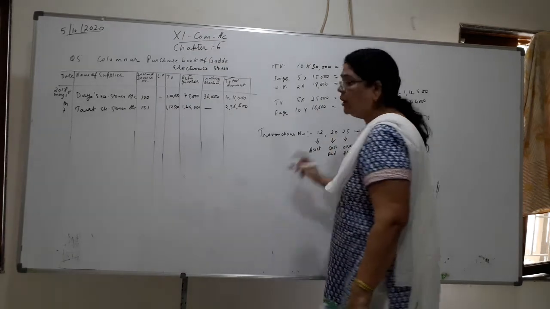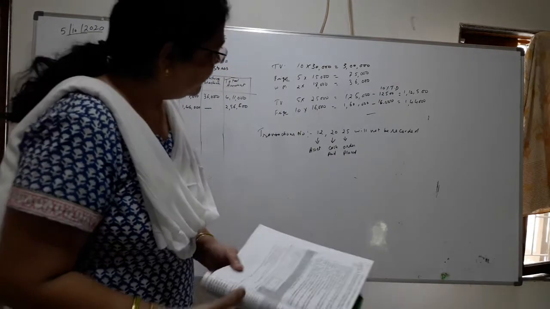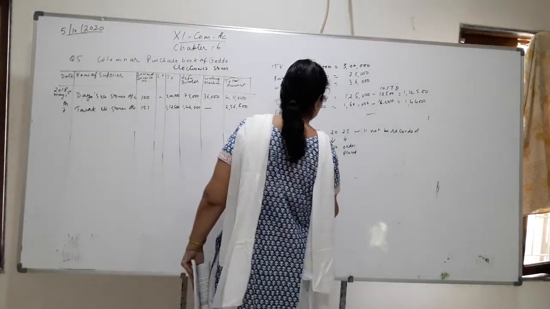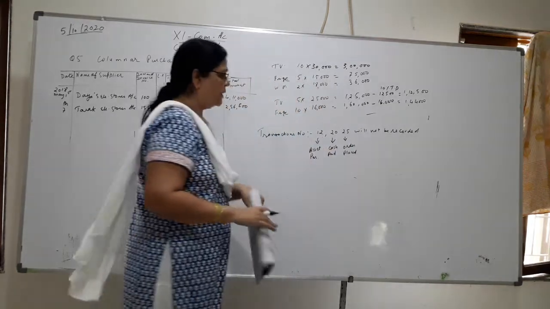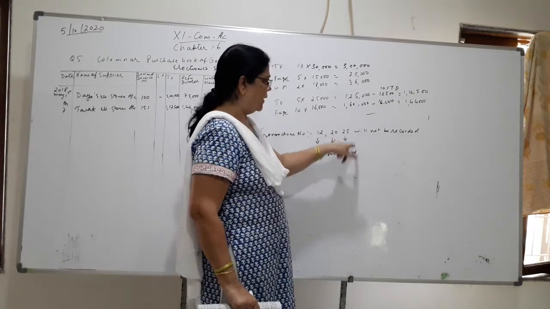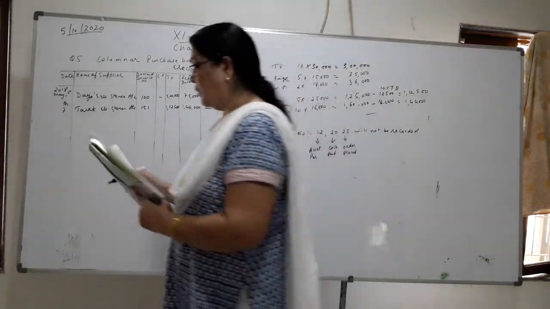Okay, so all these three entries we will not enter. Why I have written down in short: asset purchase, cash paid, order placed. So which are we going to enter now?